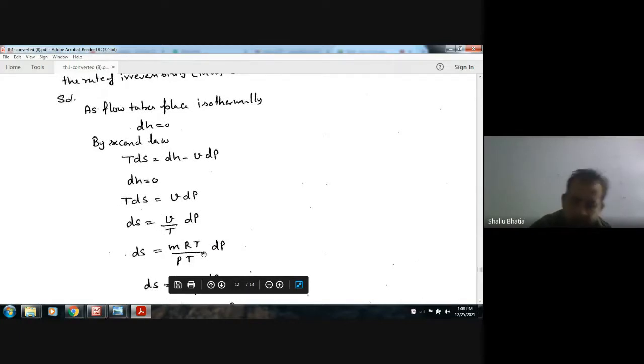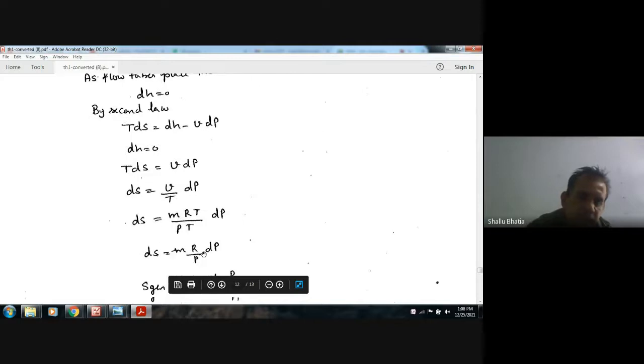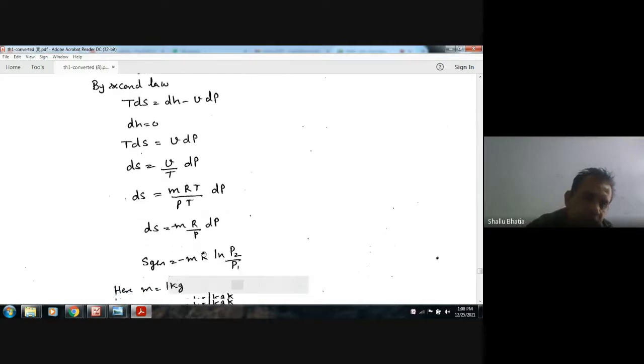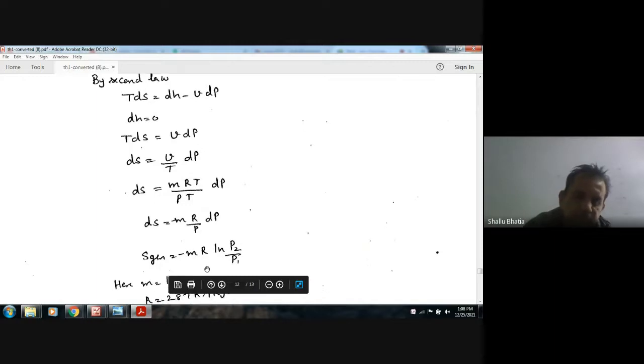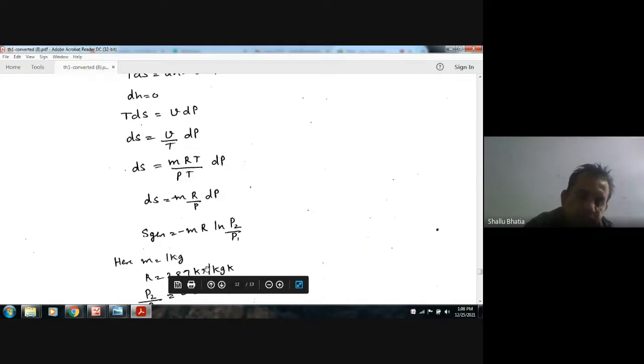V is mRT by P, and T will cancel out, so it will be mR dP by P. Here it should be minus, because I forgot to take it. So entropy generated is minus mR ln(P2 by P1).